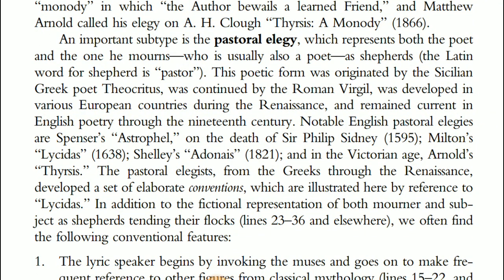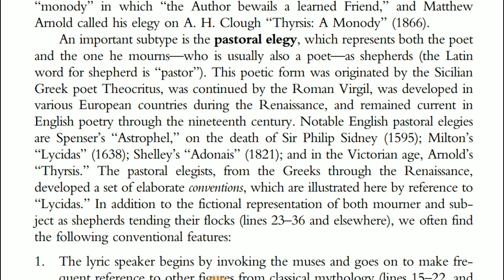After it, a new term came. Here is a pastoral elegy, and pastoral is very important. If we know about the pastoral elegy, its setting is always in the countryside. It always shows a village side view. So an important subtype is the pastoral elegy, which represents both the poet and the one he mourns, who is usually also a poet, as a shepherd. The Latin word for shepherd is pastor. This poetic form was originated by the Sicilian Greek poets.